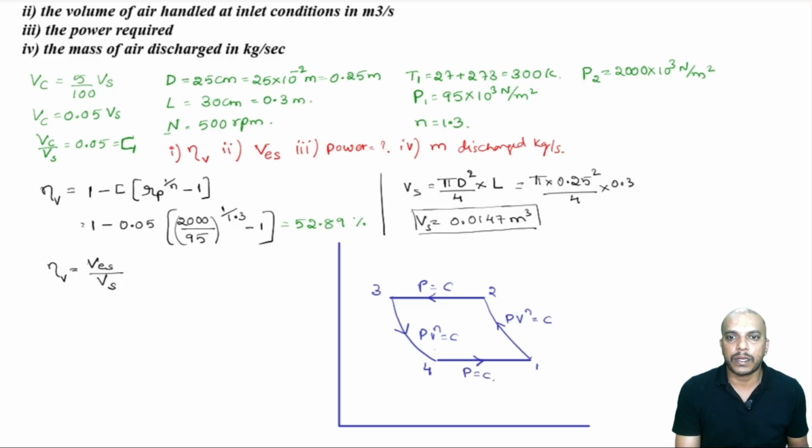Now, we know volumetric efficiency is 0.5289, which must be equal to VES divided by Vs. We have already found out Vs as 0.0147.